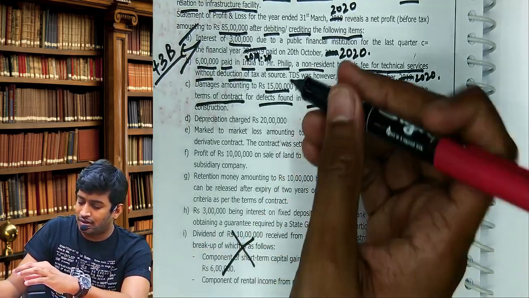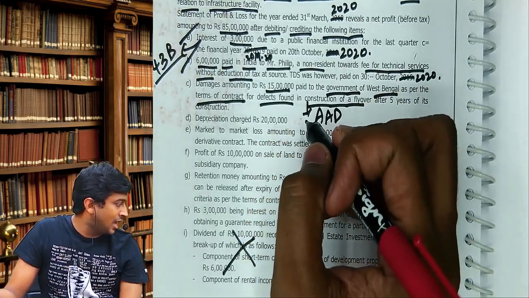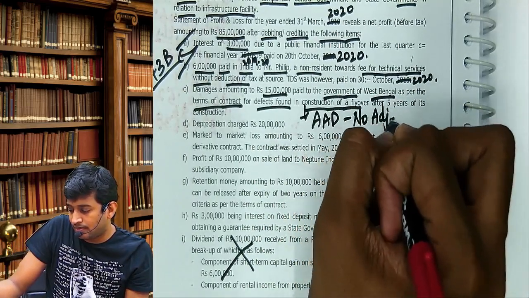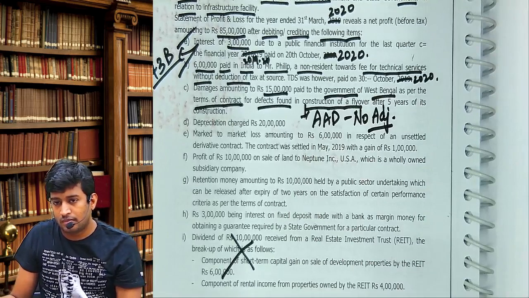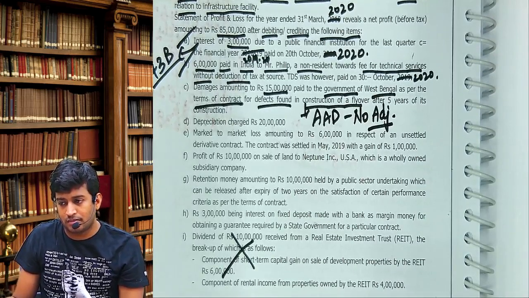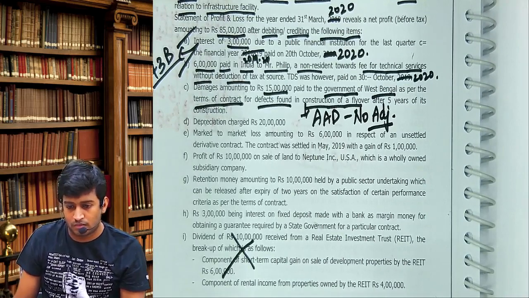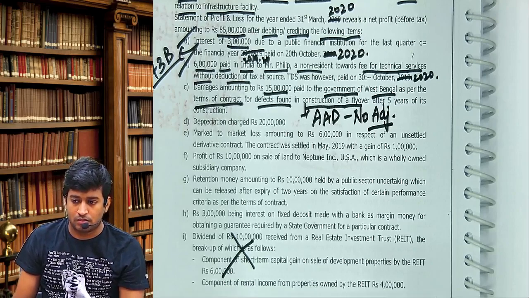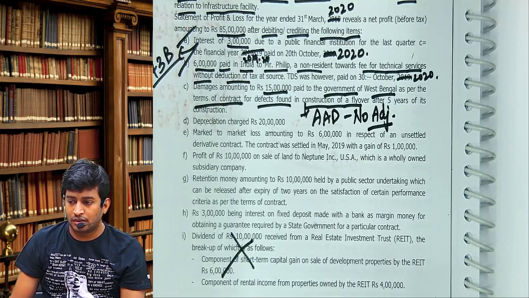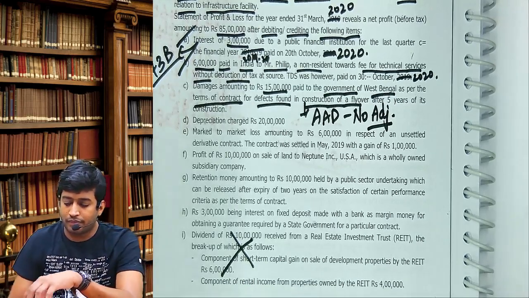So right there, allowed as deduction, no adjustment. Clear? Yes or no? Sure. Continue.